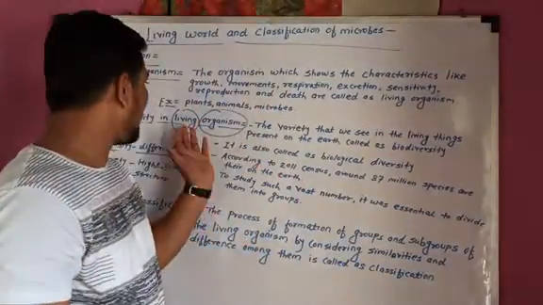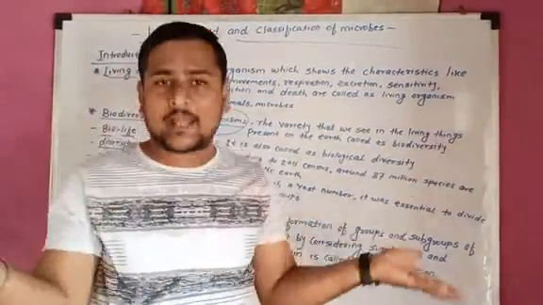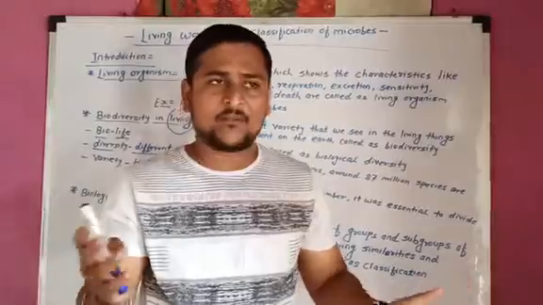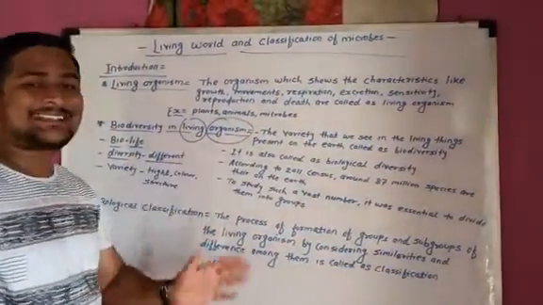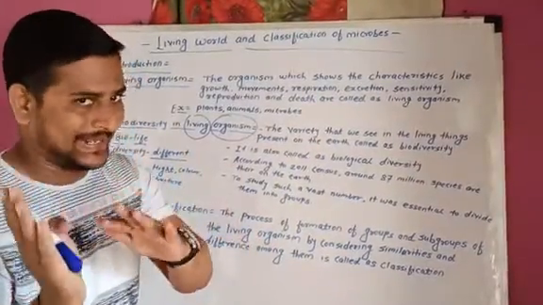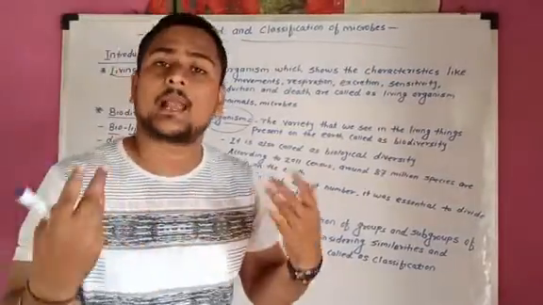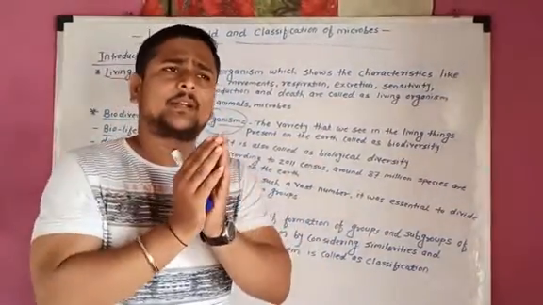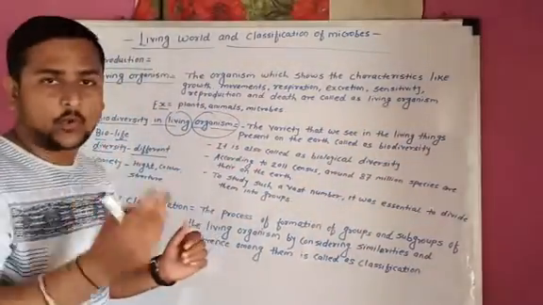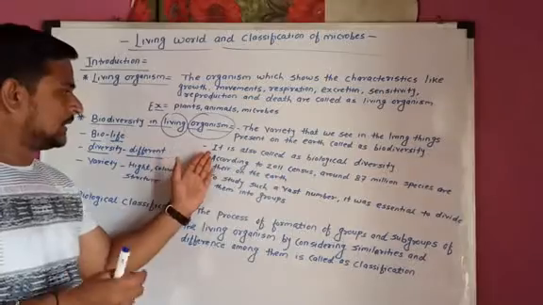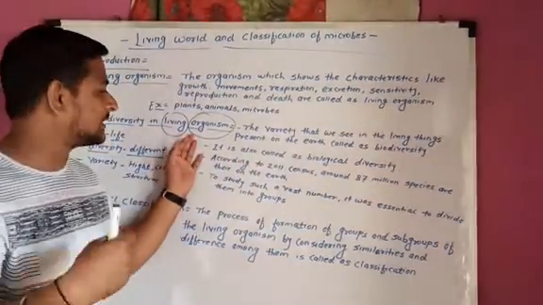And there is the variety. There are different types of plants, different types of animals which we can see on our earth. That is called biodiversity. Bio means life. Diversity means different types of plants, different types of animals, different types of other things. They are called living organisms. It is also called biological diversity.